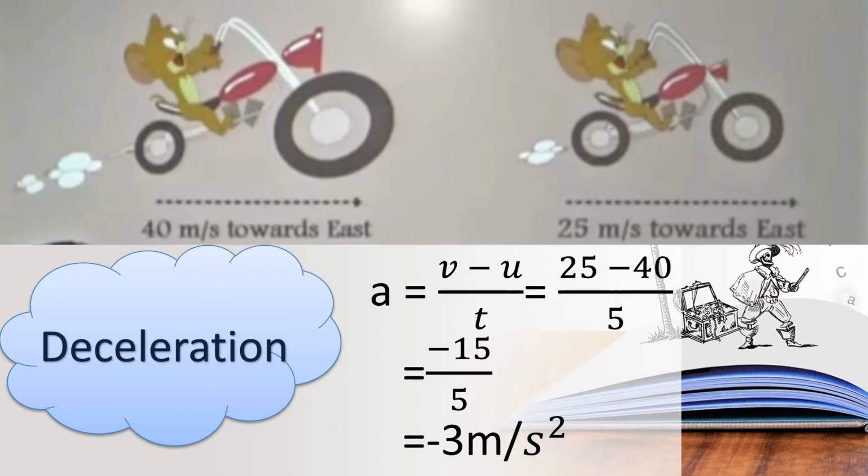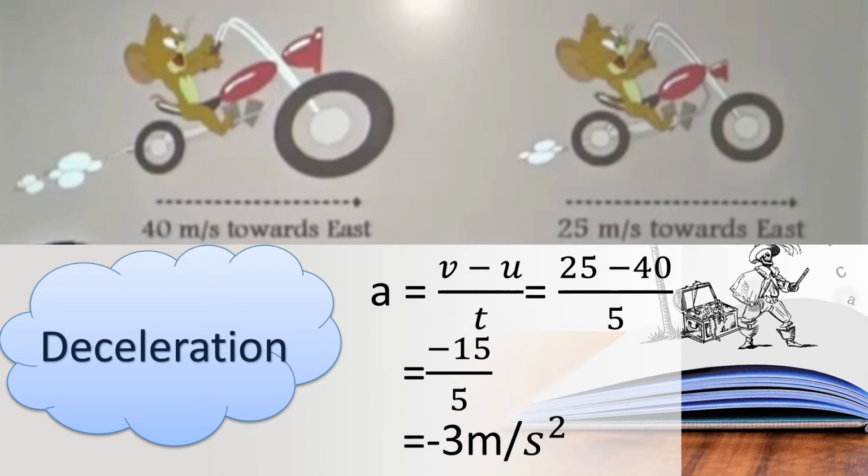Okay, 25 minus 40 means what will be the acceleration? Minus 15 upon 5, is it? 25 minus 40 means we will get minus 15. So what is the acceleration here? Minus 3 meter per second square. So it is a negative acceleration, the children. So that we are calling it deceleration or retardation. Okay, children, can you all understand?